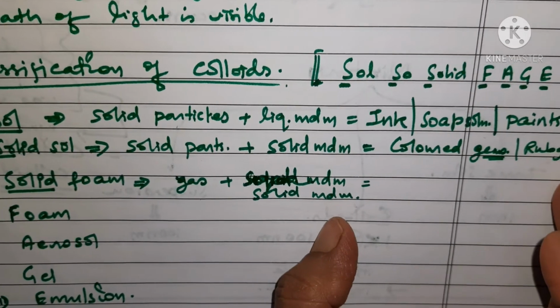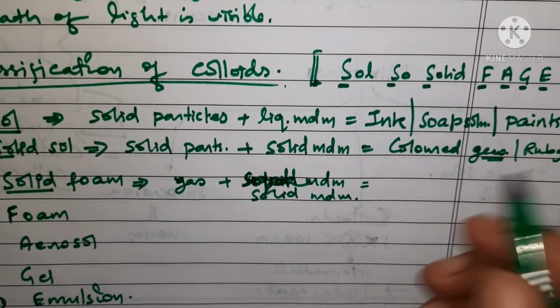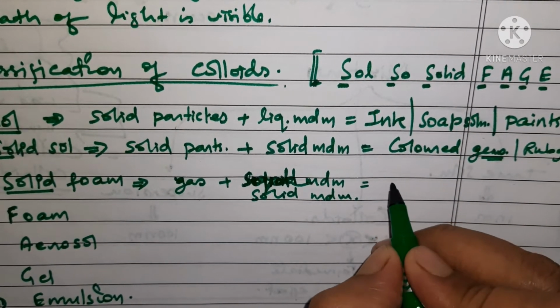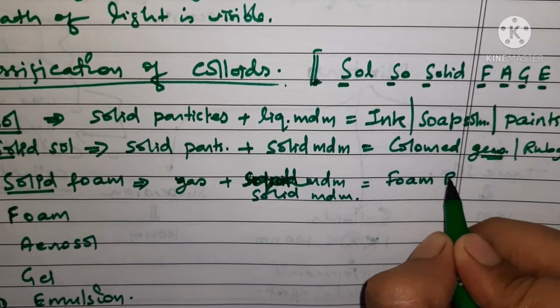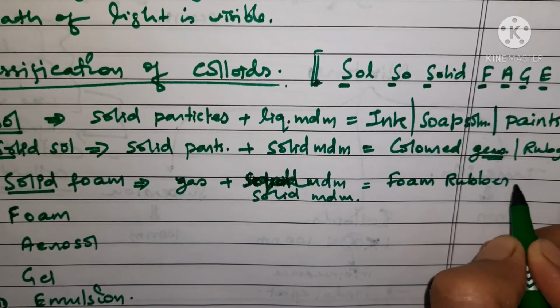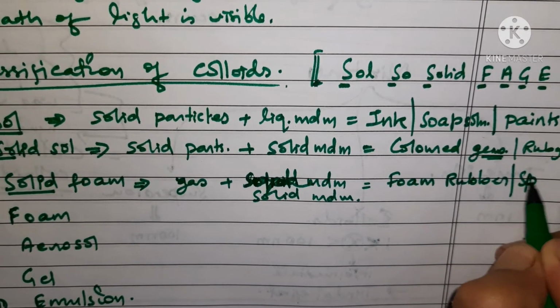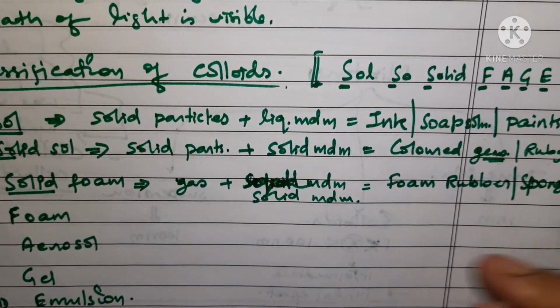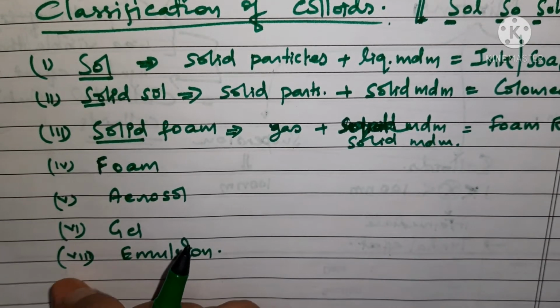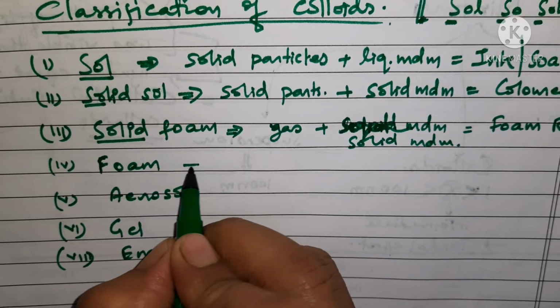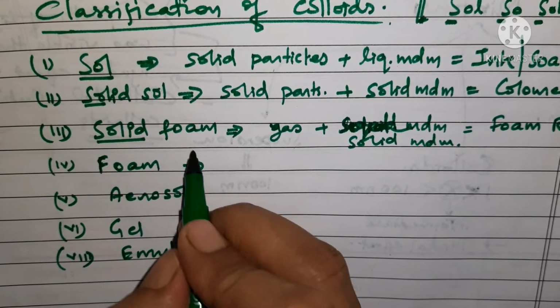Examples of solid foam are foam rubber and a sponge. Okay, sponge is there, foam rubber is there. We also have insulating foam. Okay, now foam. Then what is the difference between these two? Foam.